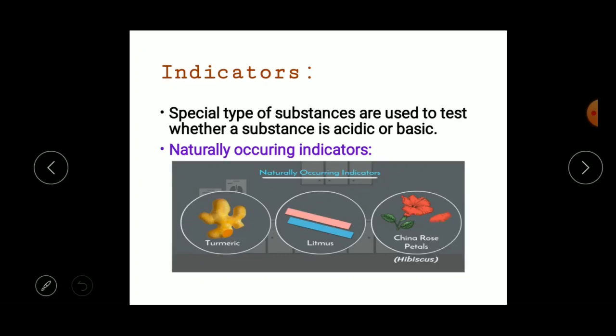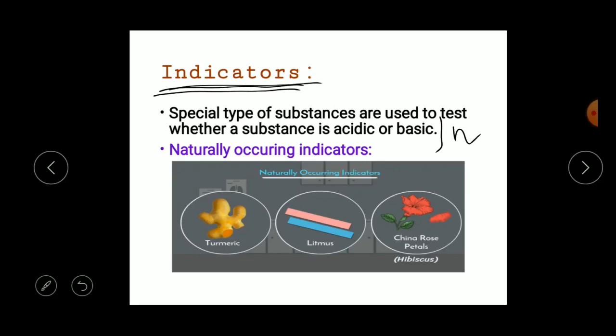For that purpose we have a substance called an indicator. Special types of substances used to test whether a substance is acidic, basic or neutral are called indicators.